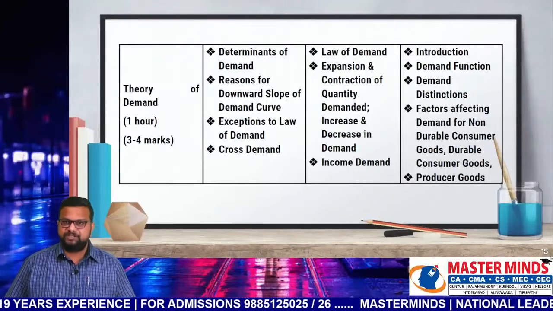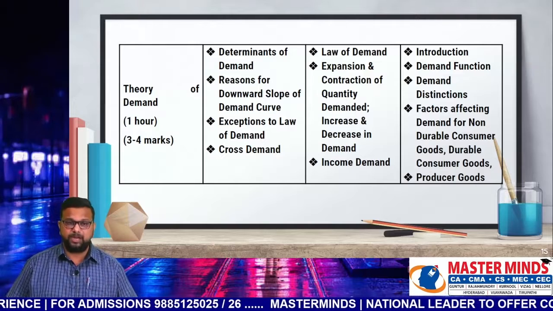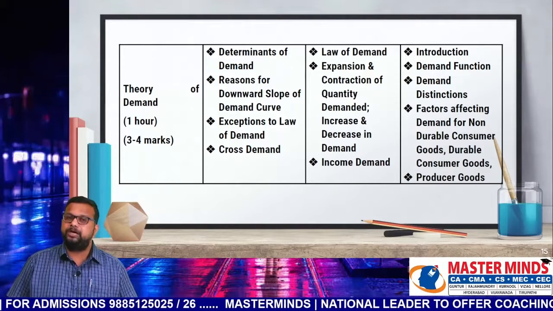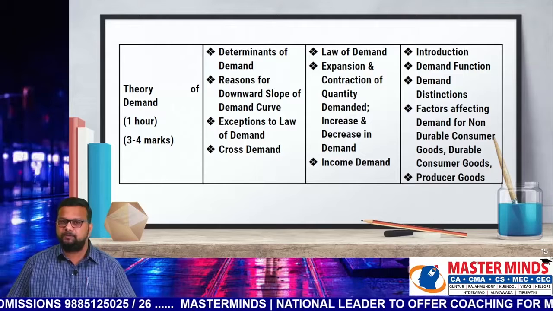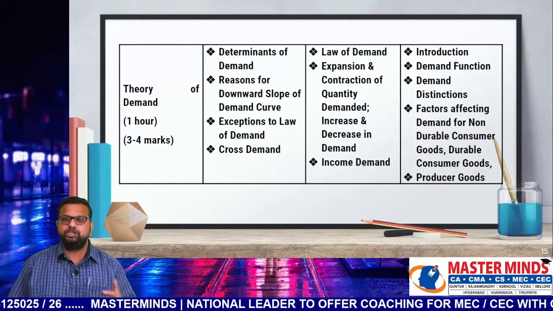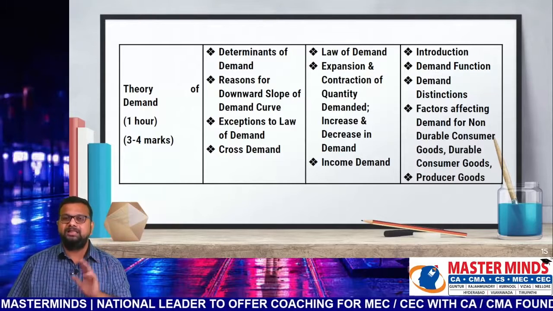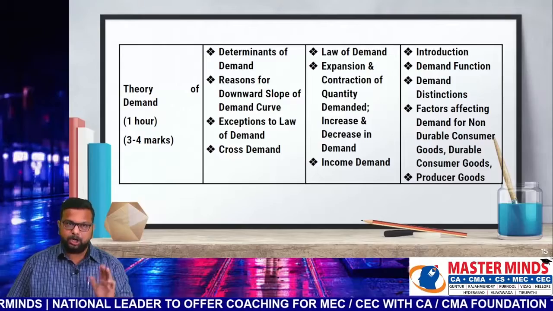One hour is sufficient for revising this chapter. If you are able to complete within 1 hour, it is well and good. Weightage is 3 to 4 marks. First priority items are determinants of demand, reasons for downward slope of demand curve, exceptions of law of demand, and cross demand. Second priority items are law of demand, expansion and contraction of quantity demanded, increase and decrease of demand, and income demand. All the remaining topics have been classified as third priority items.